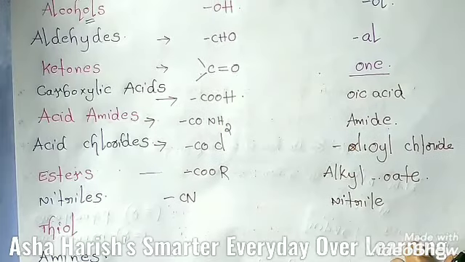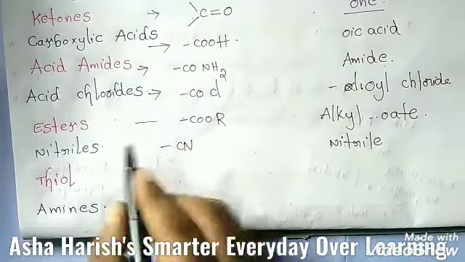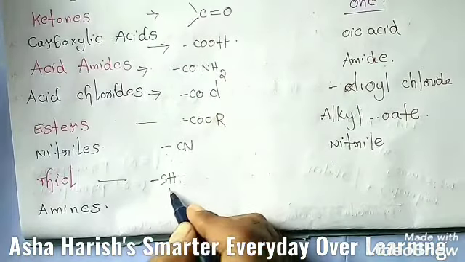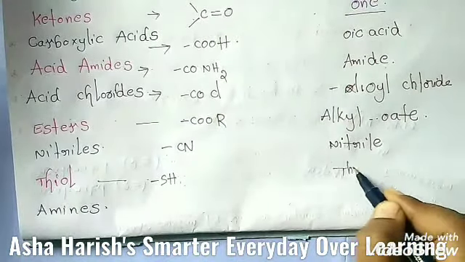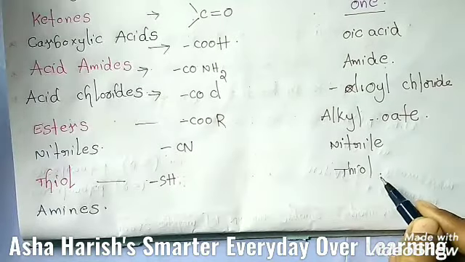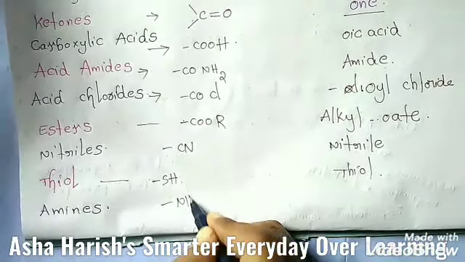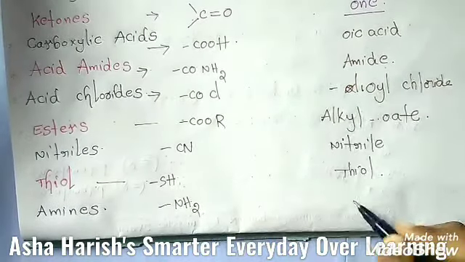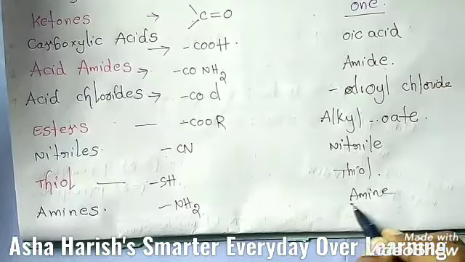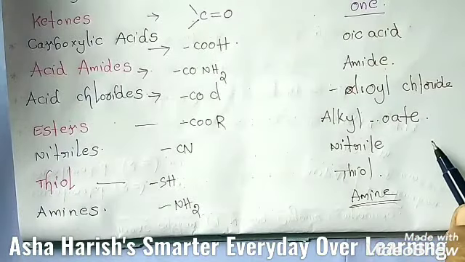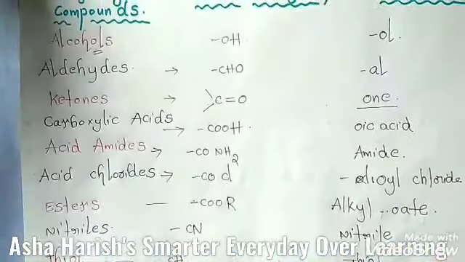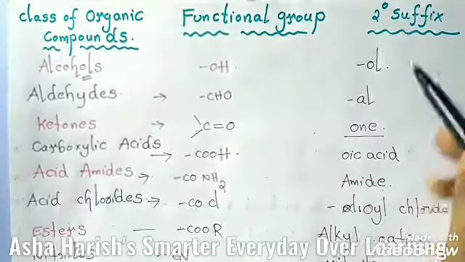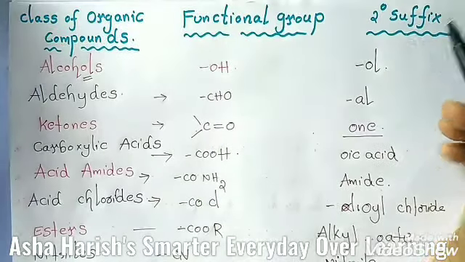And the next one is thiol. Thiol group, thiol means only SH. The functional group indication is only SH. Then you should write simply thiol, that is the secondary suffix. And amines means nothing but removal of one hydrogen from ammonia, that is NH2. You should represent it like this, simply amine, that is the secondary suffix here. Okay, these are all about the classes of organic compounds, what the functional group is, and how we write the secondary suffix here.